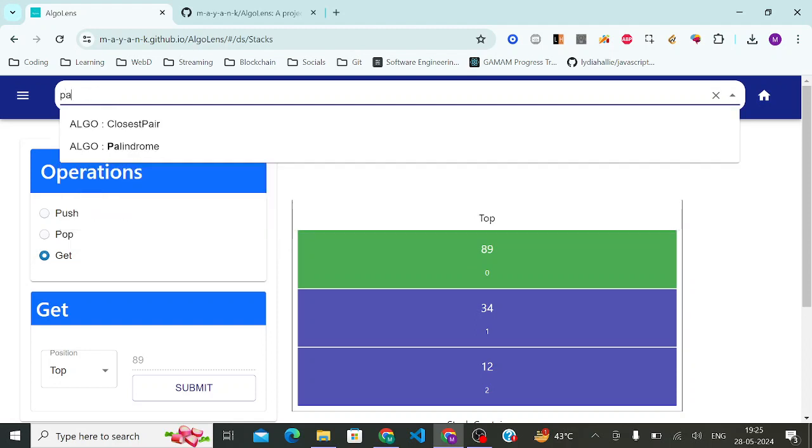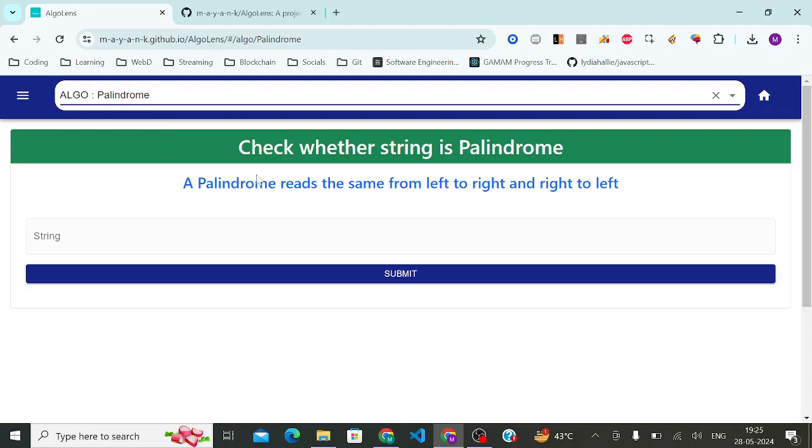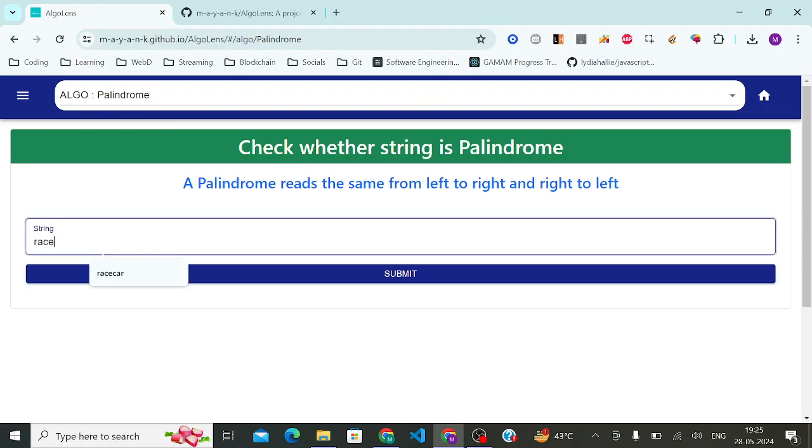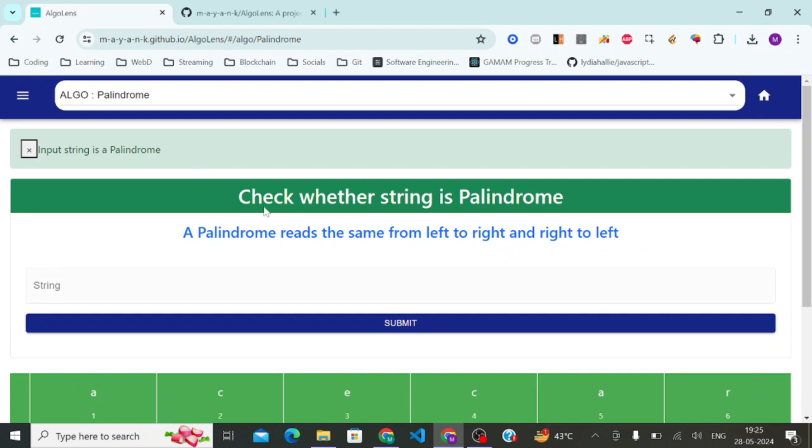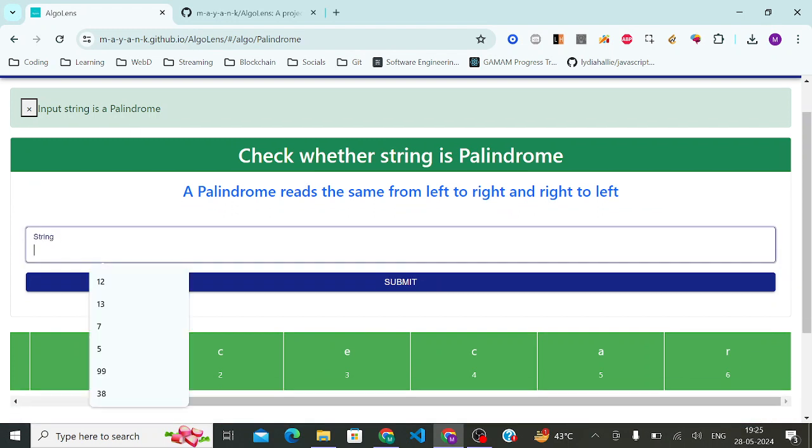Which one is it? Palindrome. Yes. So the palindrome one was also like, for example, if you type race car, I've typed it up quite a few times. It kind of builds a simulation that okay, race car is a palindrome and shows the input string is a palindrome.